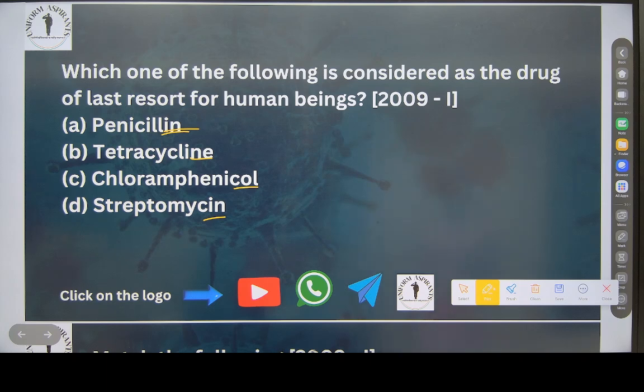Is it penicillin, tetracycline, chloramphenicol, or streptomycin? Tell fast.